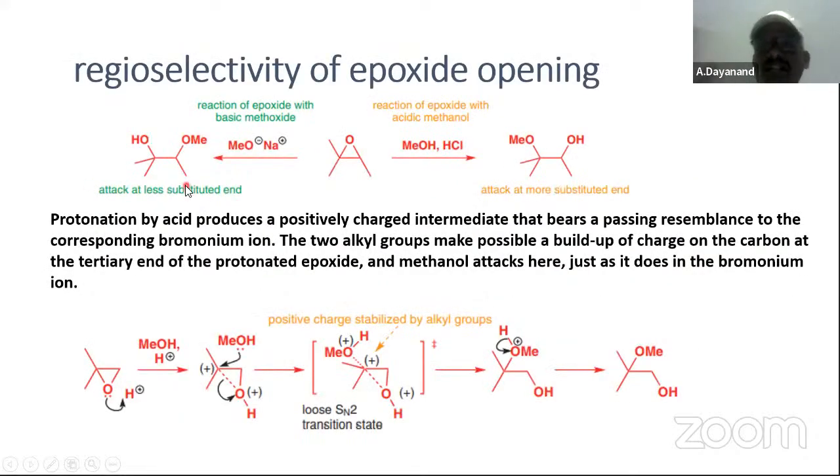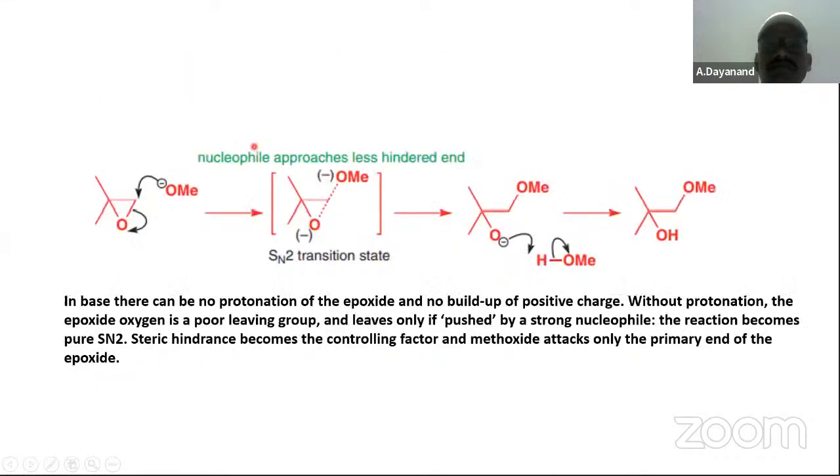Sorry, mechanism anta pakkana pettina, epoxide anagane ide adugutadu eppudaina, ring opening. Epoxide ring open kavalante, acid medium unnattaithe more substituted end దగ్గర ఈ solvent molecule will attack. అదే బేసిక్ మీడియంలో అయితే లెస్ సబ్స్టిట్యూటెడ్ ఎండ్, అంటే ఆక్సిజన్ విల్ గో టువర్డ్స్ మోర్ సబ్స్టిట్యూటెడ్ ఎండ్. Okay, why? Because it is acting as a nucleophile. Here it is acting as a base. Methoxide is a strong base, basic methoxide. Okay, nucleophile veru, ఇది వేరు.